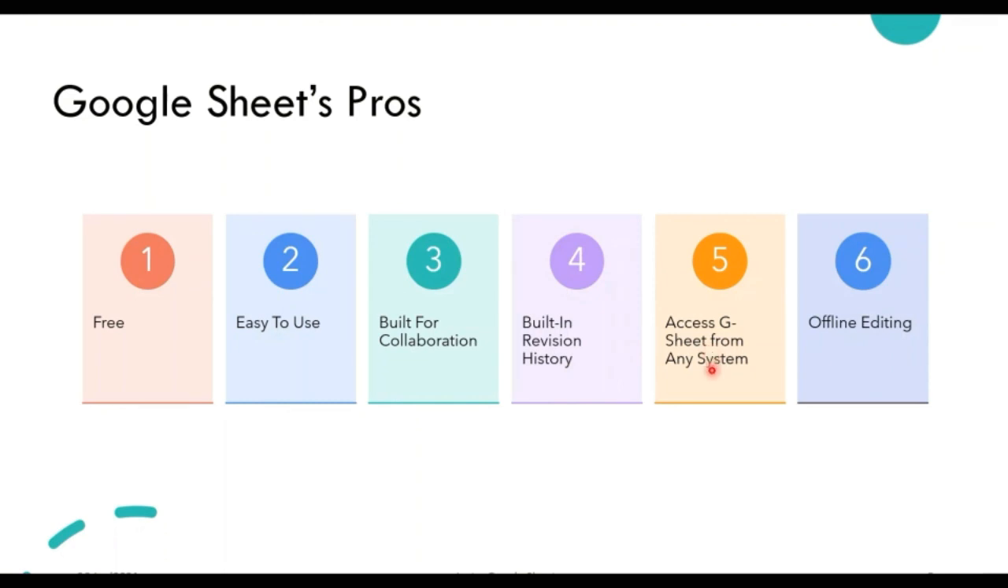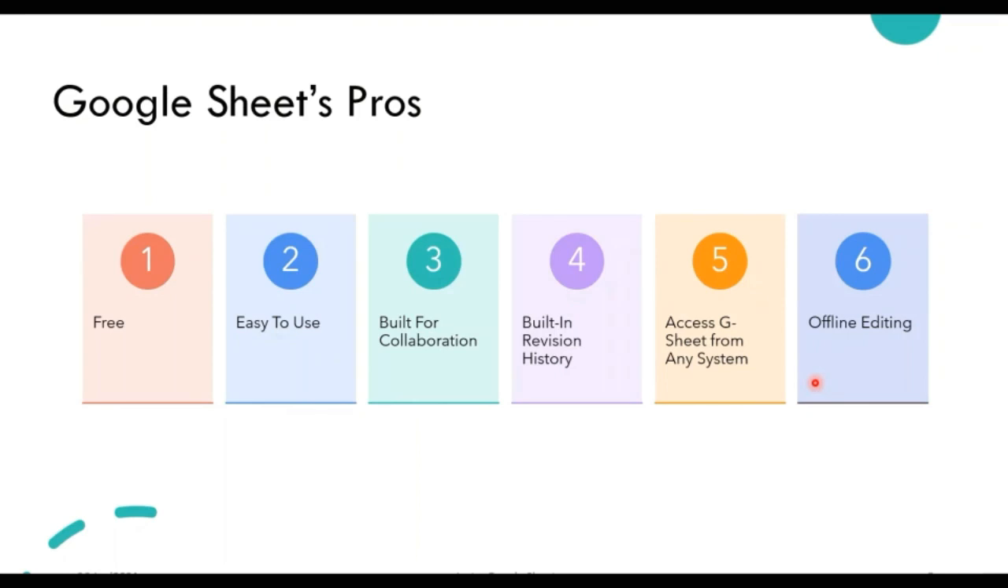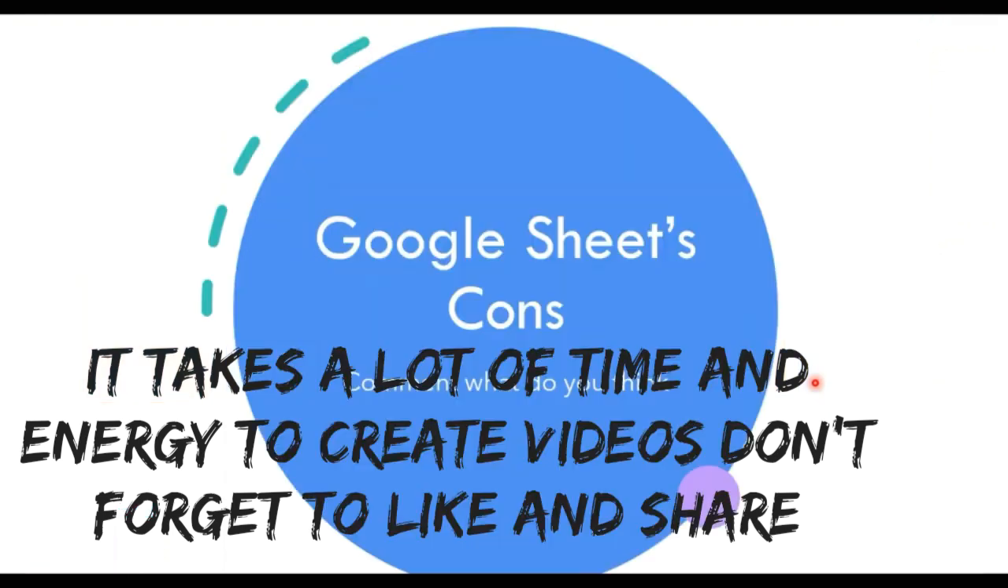And G Sheet is accessible from any system. You just have to log into your Google account. Simple. And offline editing: suppose my Wi-Fi or network connectivity is gone, you can still do some editing offline, and when the network is available, the sheet will directly get updated with whatever changes you made.